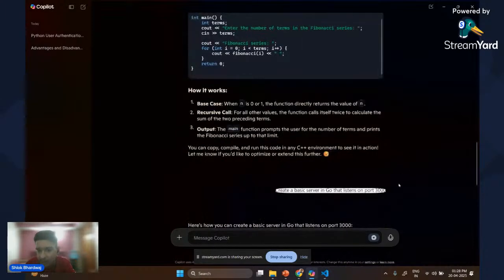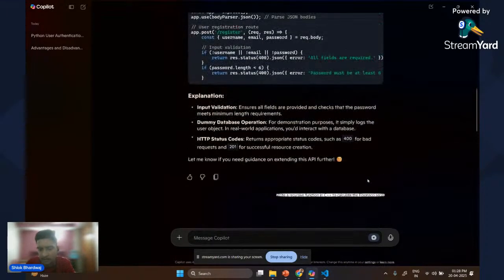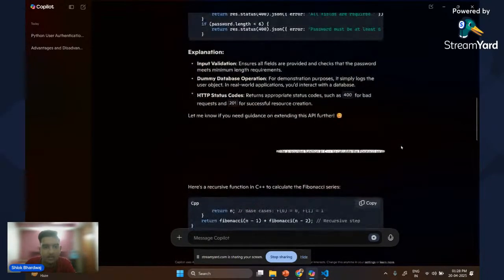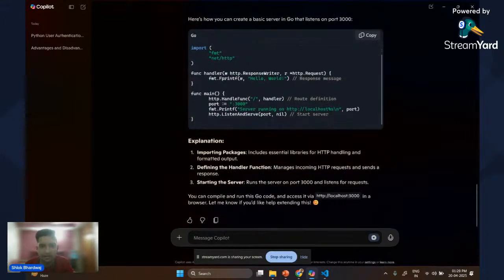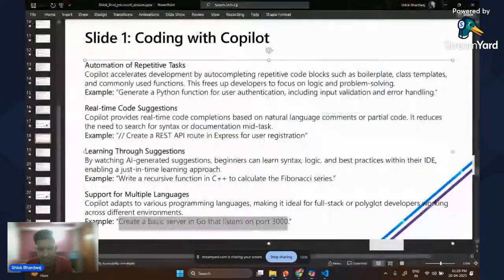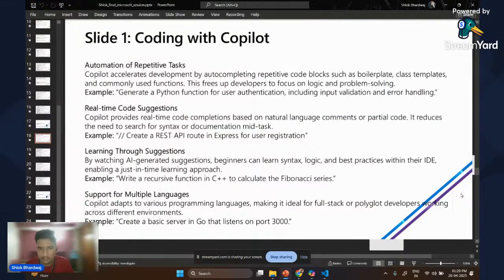But if our prompt is that much advanced and clear, then there is no issue in using one single chat for all the prompts, right? So you can see there, it gave us the code for the same and also explained to us what are the packages which are important to import and the handler function, etc. Going forward to the next slide.